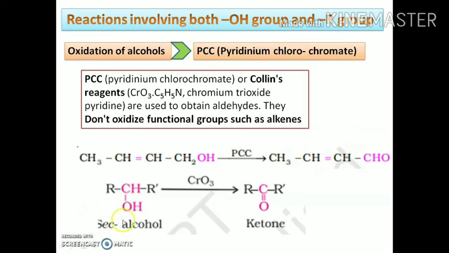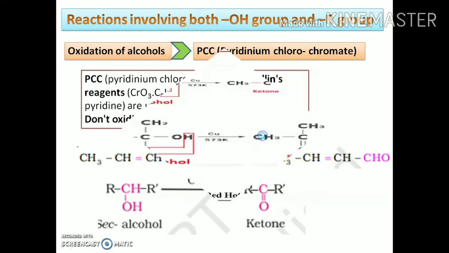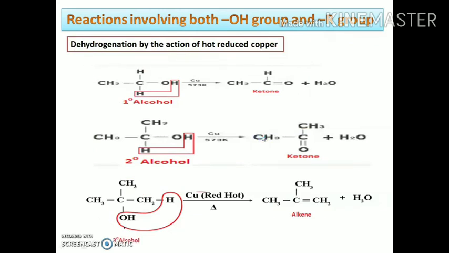Similarly, in the case of secondary alcohols, if we are using the Collins reagent, it stops the further oxidation of the ketones or the aldehyde group to the carboxylic acids. These are the main functions of the PCC or the Collins reagent. In the next case, the reaction involving both the hydroxyl group and the alkyl group is the dehydrogenation of alcohols by the action of reduced copper.